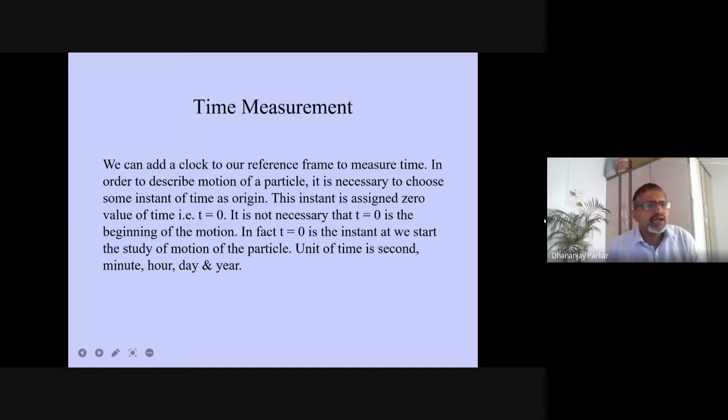So when we begin, we have to start somewhere, from some time. Like I was supposed to start just now at 11:30, so 11:30 should have been my starting time, but whether I could start with that? No. I started my class at 11:35. So 11:35 is t equal to 0 for me. From here my time of teaching will be calculated. So if I go from 11:35 to 12:35, it is my 1 hour time. I will not record it from 11:30.